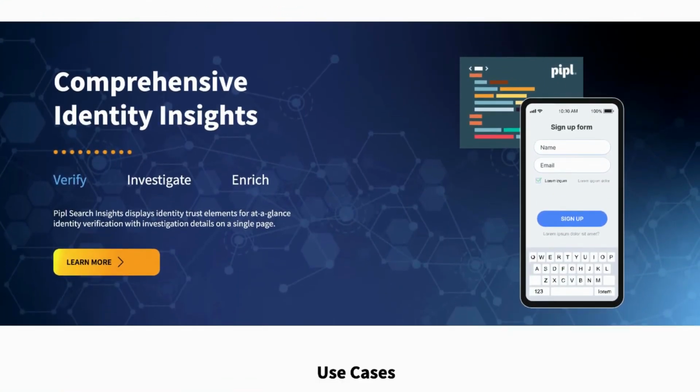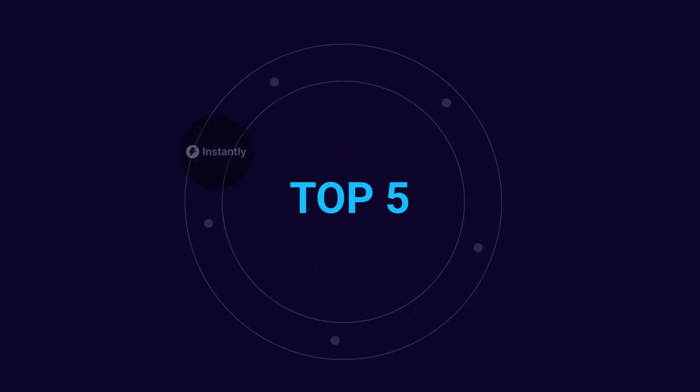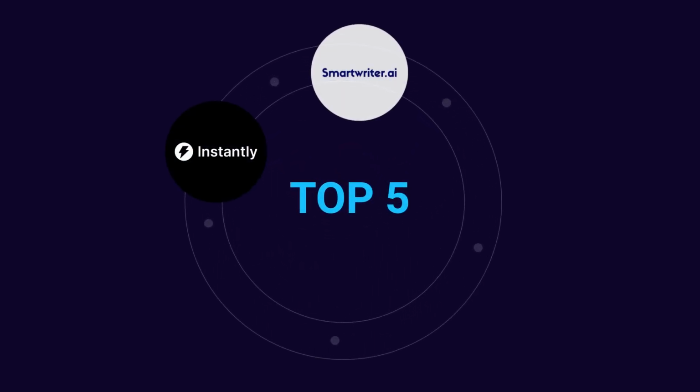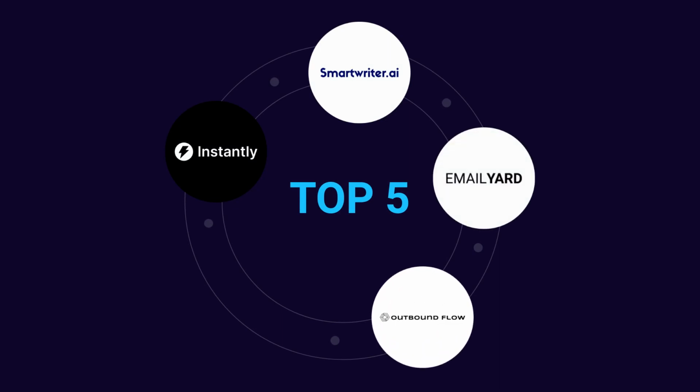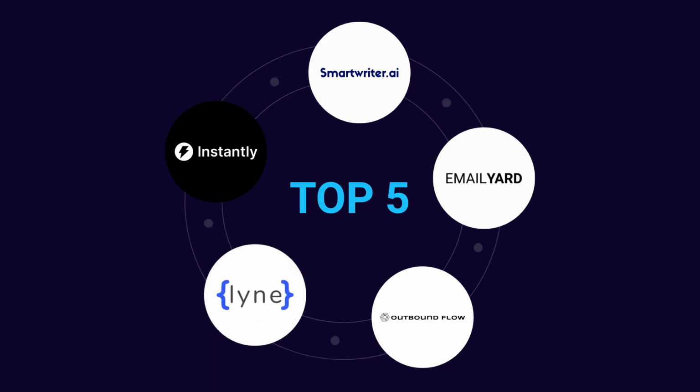In this video, we are going to introduce you to the top 5 email automation tools, including Instantly, Smartwriter, Email.ai, Outbound Flow, and Lyne.ai, the best competitors to pipl.ai you have asked for. Now let's explore all the 5 alternatives.